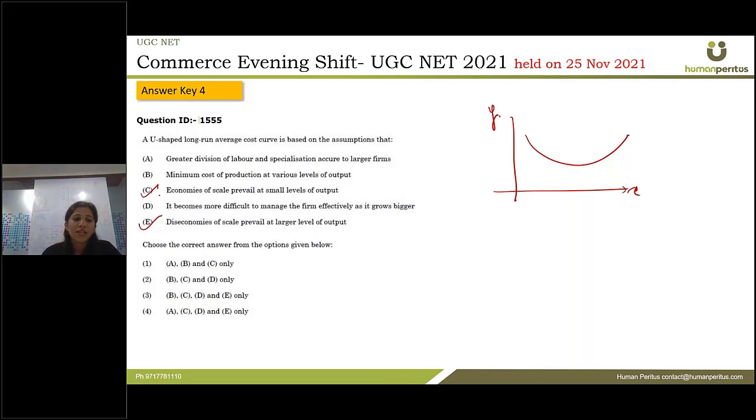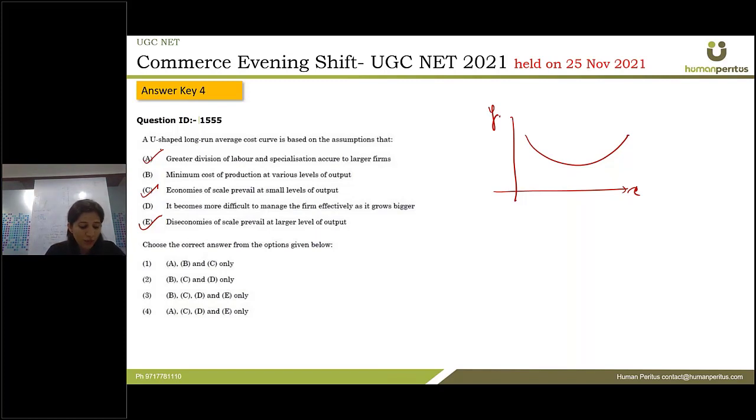So what happens is, where there is small output, it is easy to achieve the economies of scale, and with larger output, there are diseconomies of scale which are attracted. Okay, the first one, the greater division of labor and specialization accrue to larger firms. Obviously, when there are larger firms, it is easy to divide the labor and then help the labor become specialized in a specific work which has been assigned to them. All right, so A is also correct.